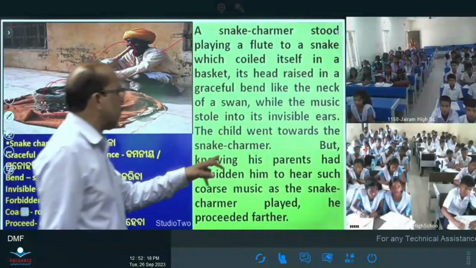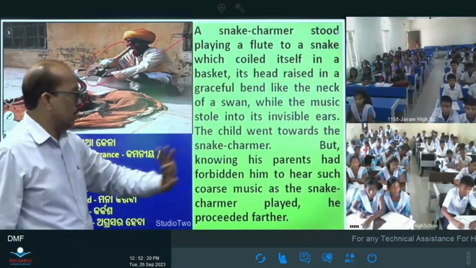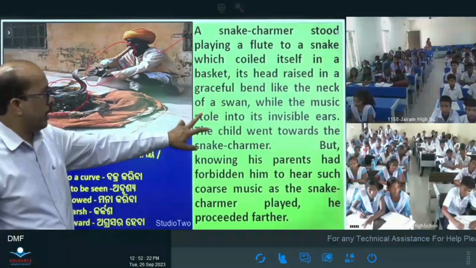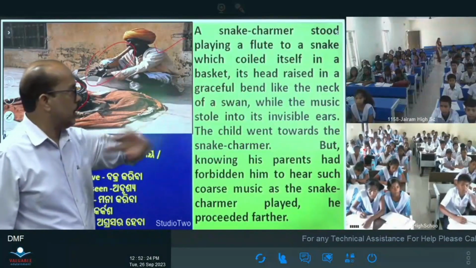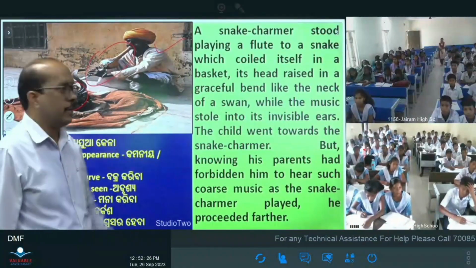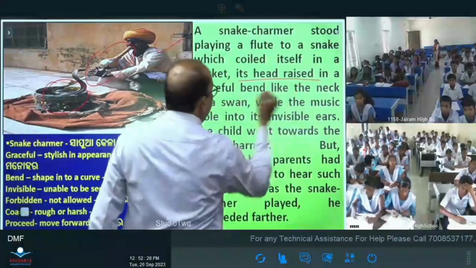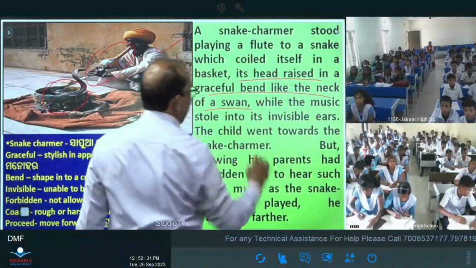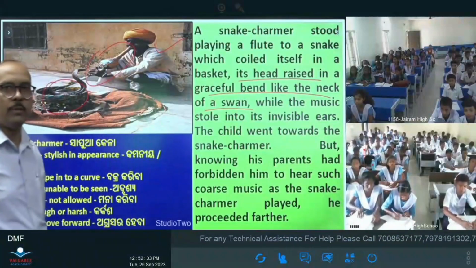When the snake charmer played the flute, what did the snake do then? Its head raised in a graceful bend, like the neck of a swan. It is compared here. You see, this is an important point.